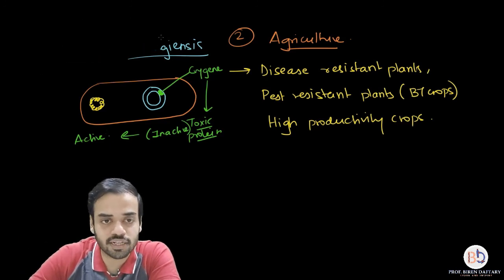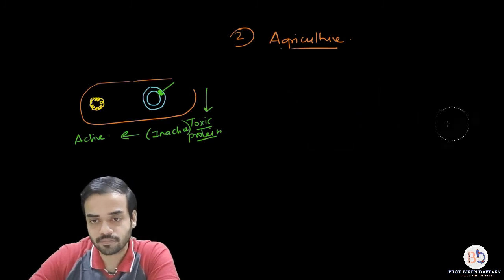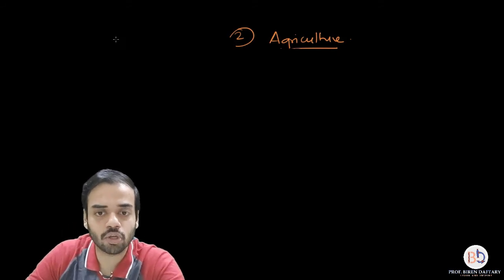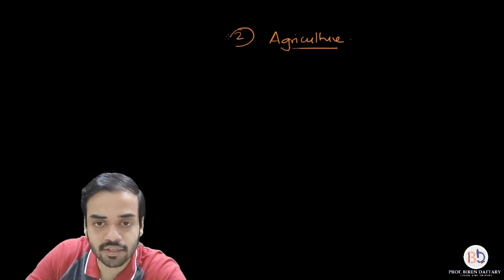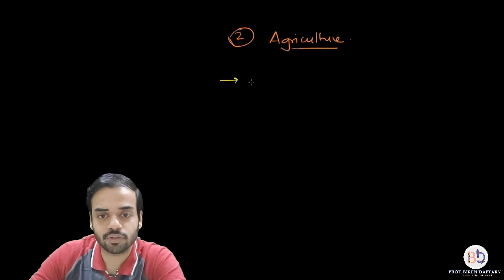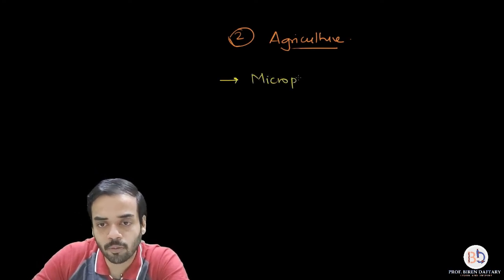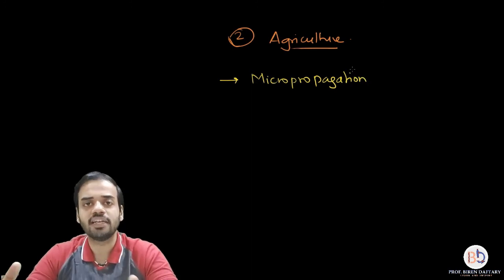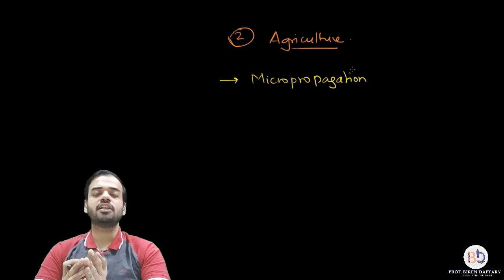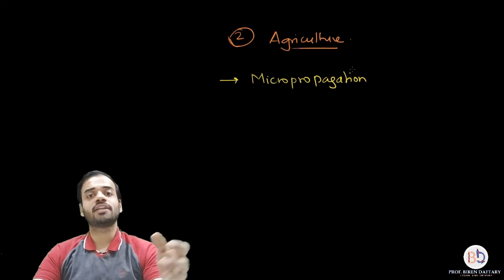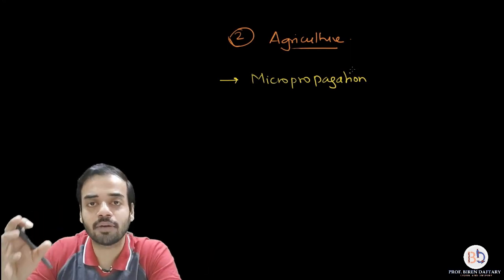Second thing which we have to study is something which is called micropropagation. Okay, I will write this again. So what is the meaning of micropropagation? The meaning of micropropagation is propagation or cultivation of large number of crops in a very short time. So you are basically producing many crops in one go, but you are doing it in a very short time. That is called micropropagation.